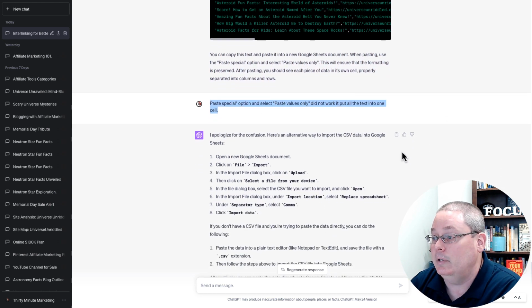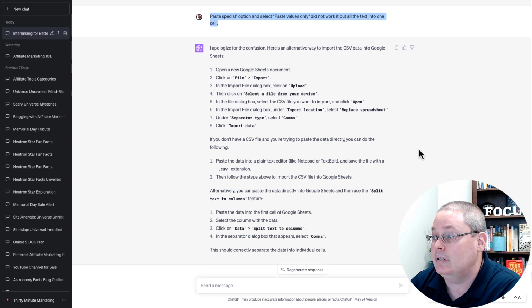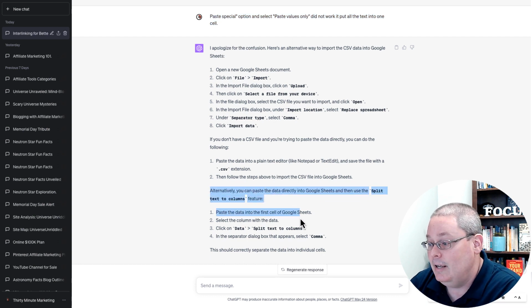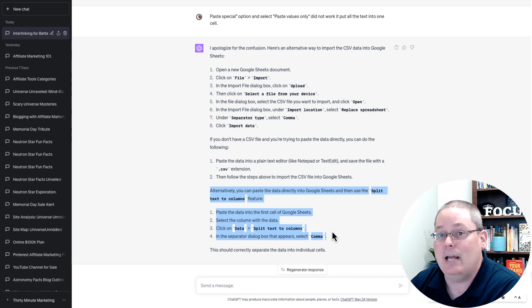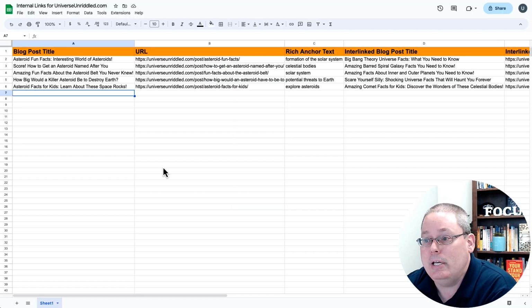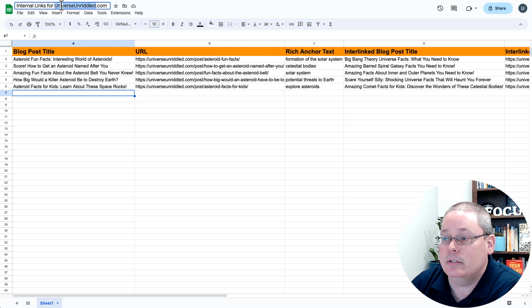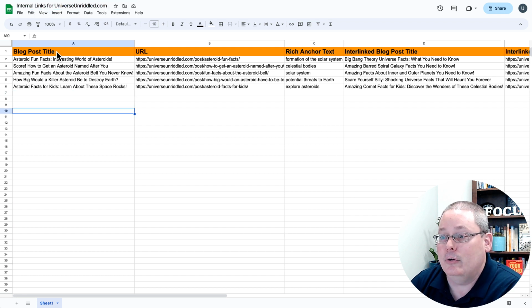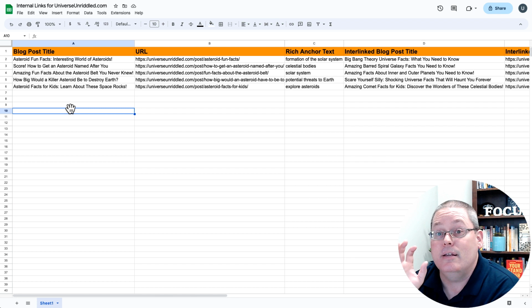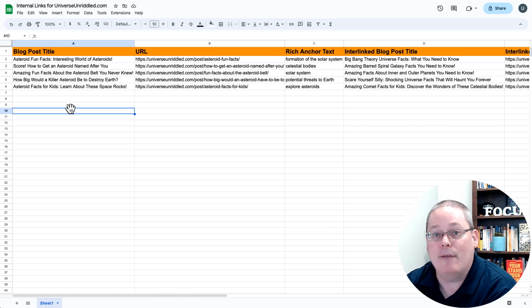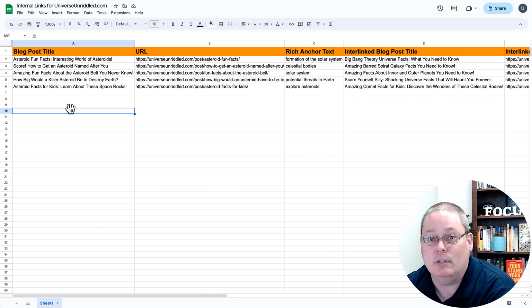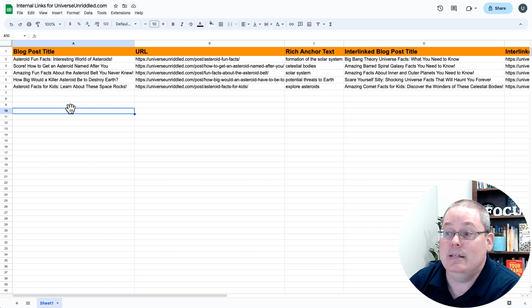So I went back and I told it the paste special option and select paste values only did not work, and that it put all the text in one cell. Then it gave me some more information, and alternatively, it gave me this information right here, which actually worked. And if we go back over to Google Sheets, you can see here I've created internal links for universeunriddled.com. I created this based on the information that it gave me in that table after going through the process and prompting it to do the interlinking for these blog posts. I then had it create a CSV. Then it gave me the instructions on how to do this, and they worked like a charm.